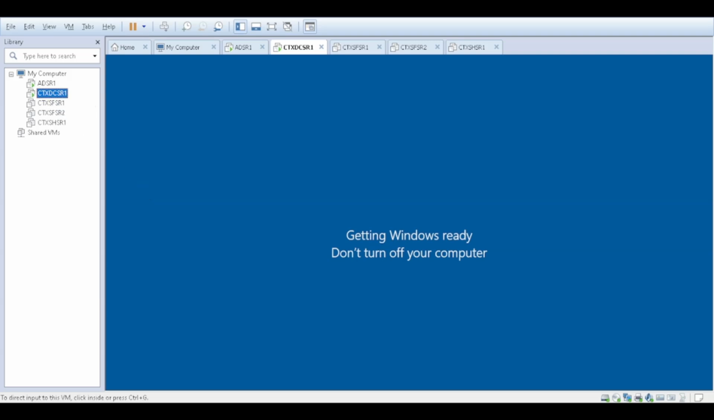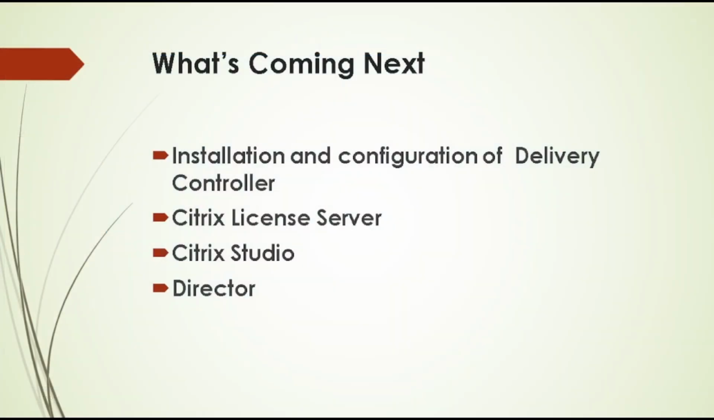So in the next video, we will install the delivery controller, Citrix license server, and Citrix Studio and Director on our Citrix infra server.